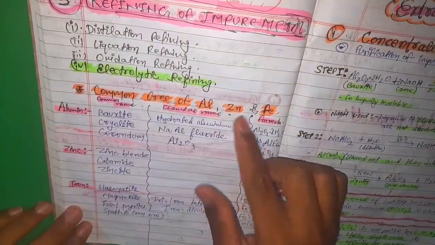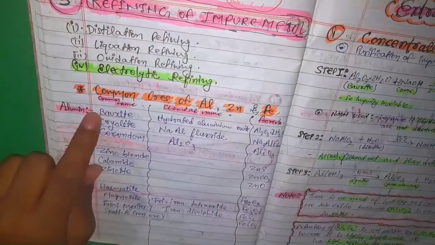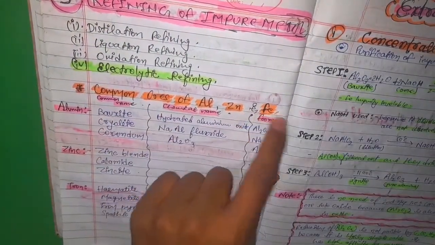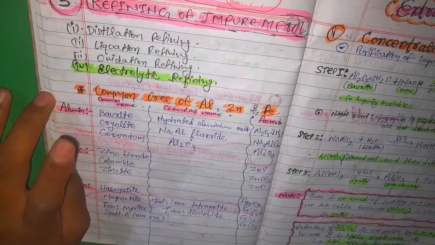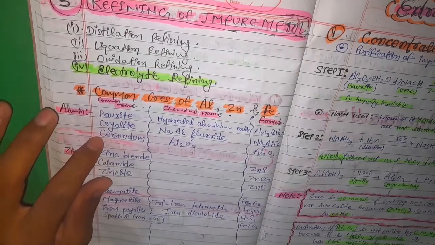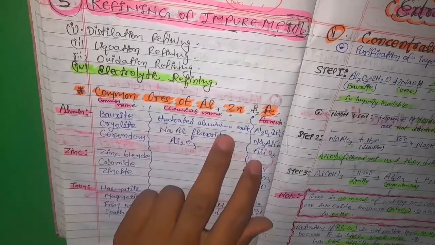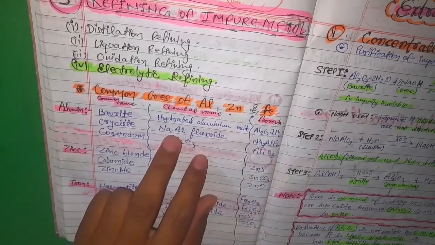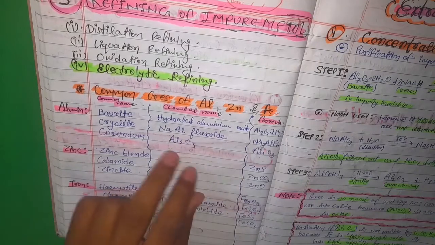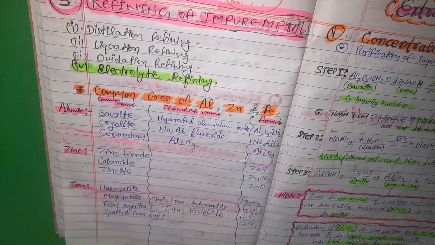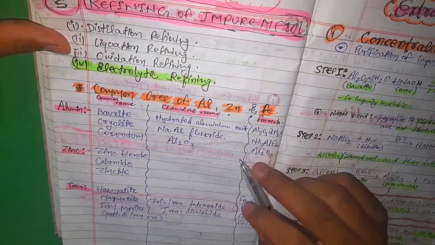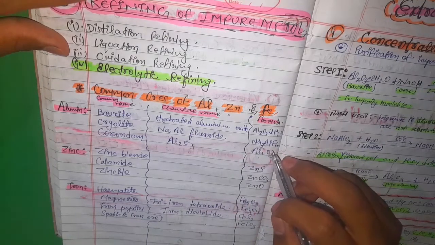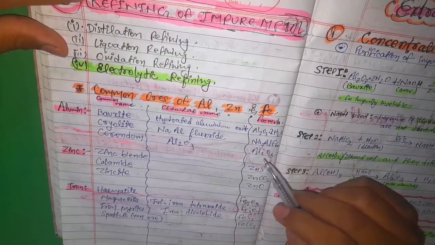So the next part is common ores of aluminium, zinc and iron. This one is also reduced. For aluminium, the common names are bauxite, cryolite and corundum, and the chemical names are hydrated aluminium oxide, sodium aluminium fluoride and aluminium oxide. The formula of bauxite is Al2O3.2H2O, cryolite is Na3AlF6, and corundum is Al2O3.